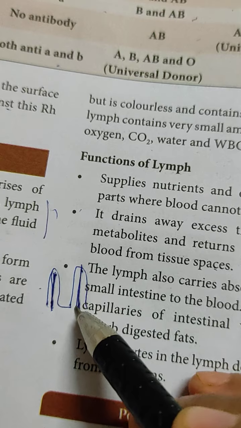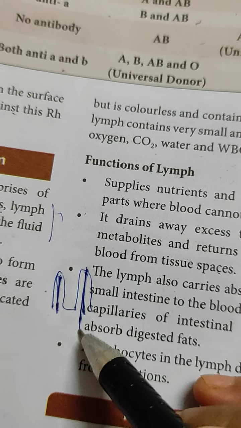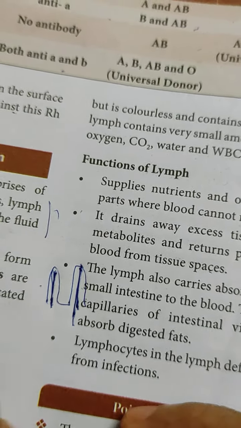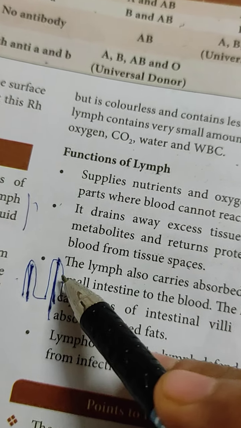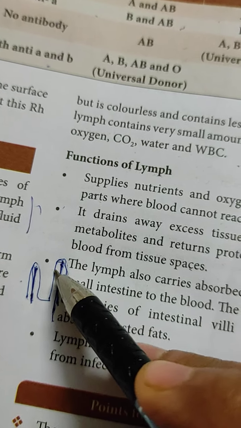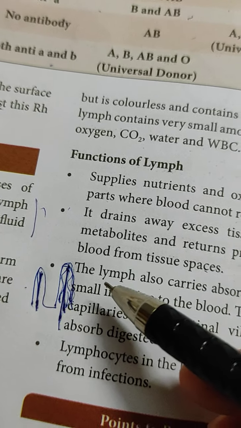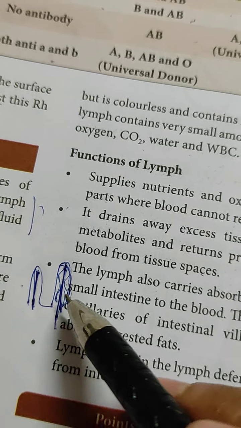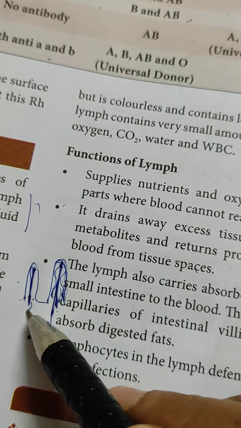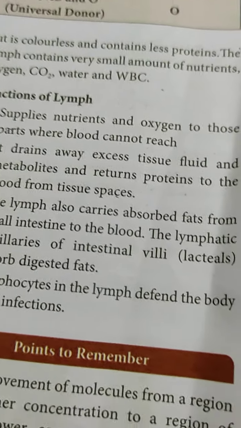These are nothing but the lymph vessel which is responsible for the absorption of digested fat material, and blood capillaries are there around the villi wall, that will be helping in absorption of carbohydrate and protein. But the lacteals will be responsible for the absorption of fat material.